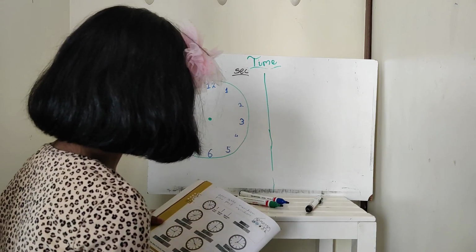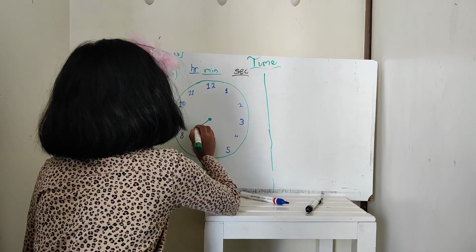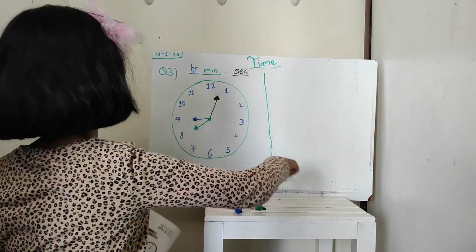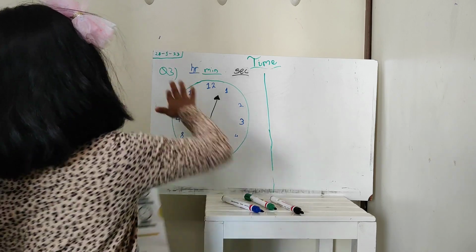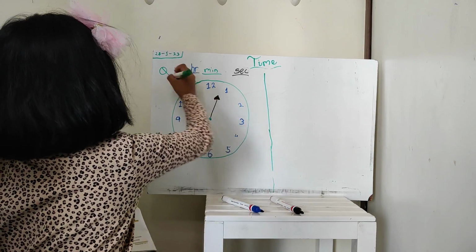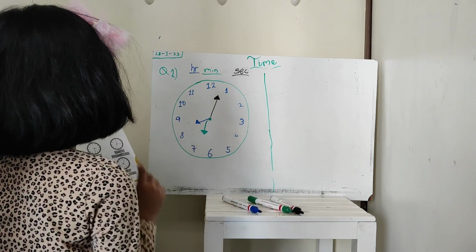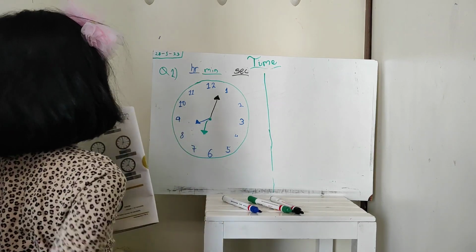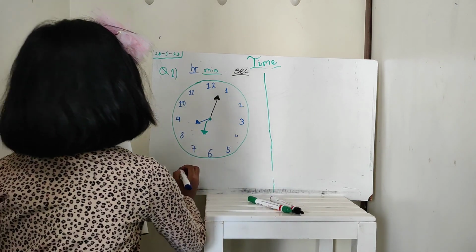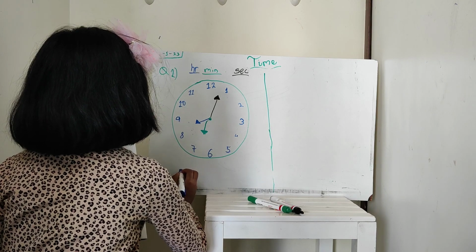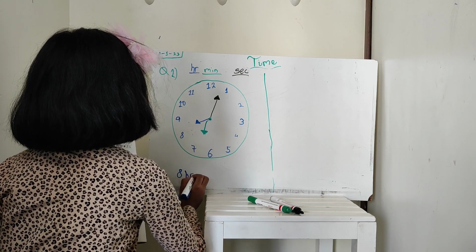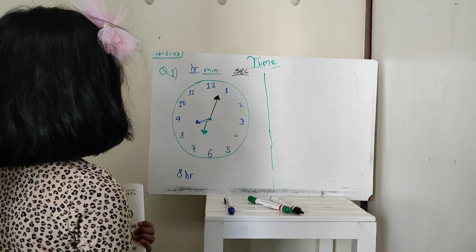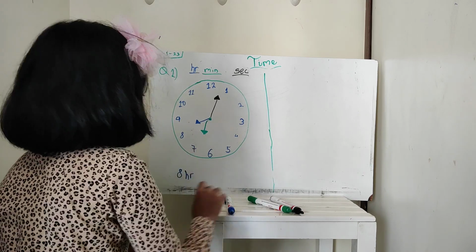Now let's start with our examples. Now let's start with our first example. Now our minute hand is pointing almost at 7.